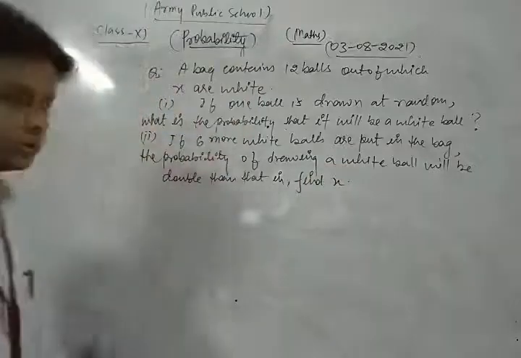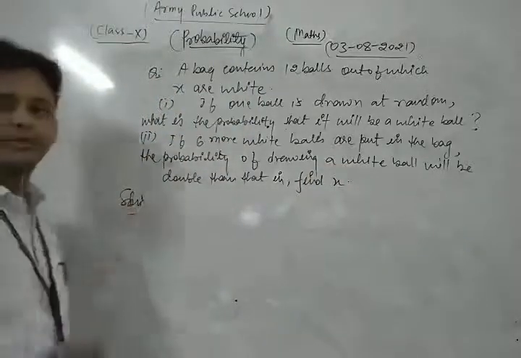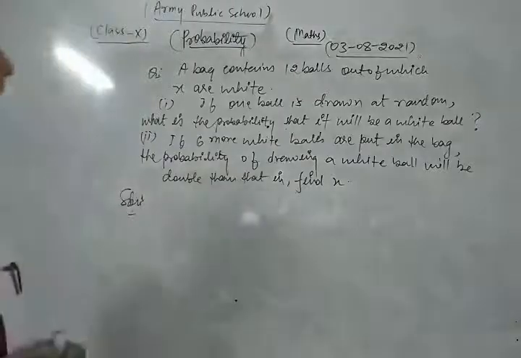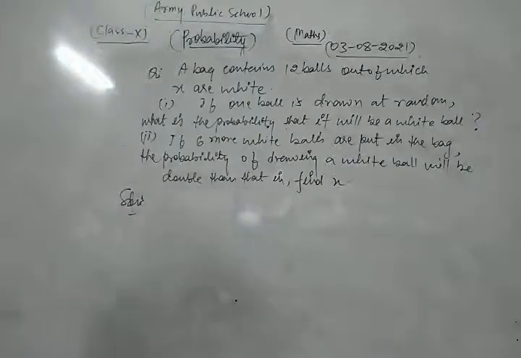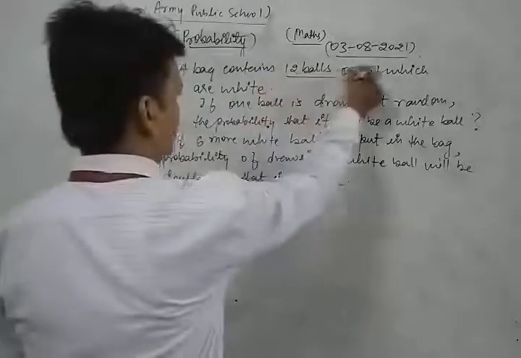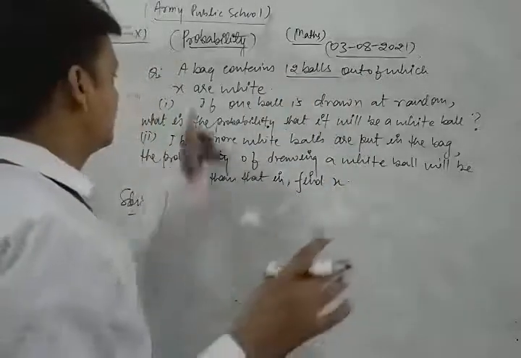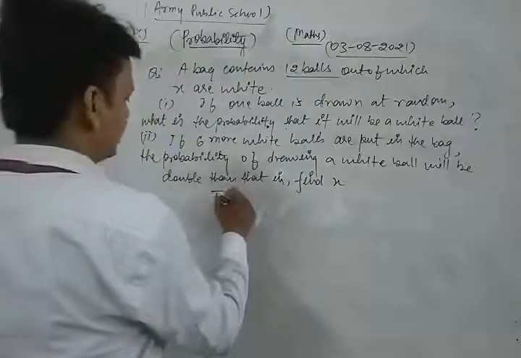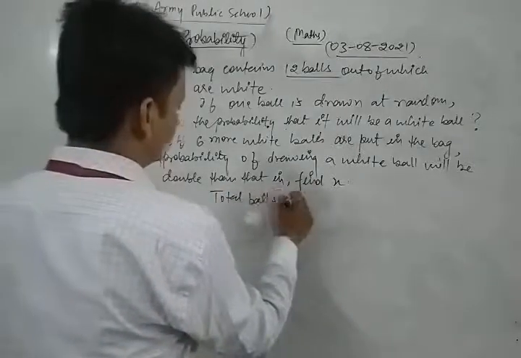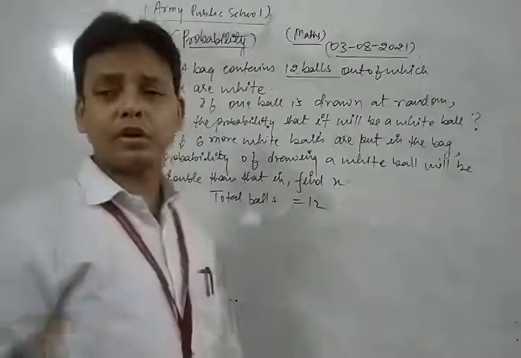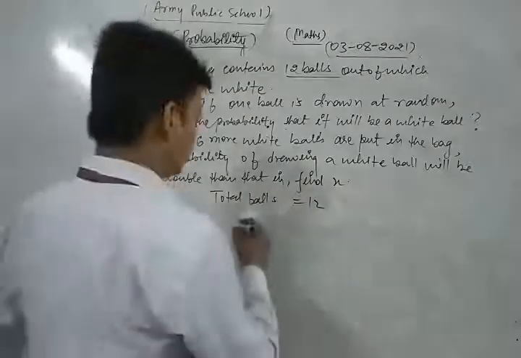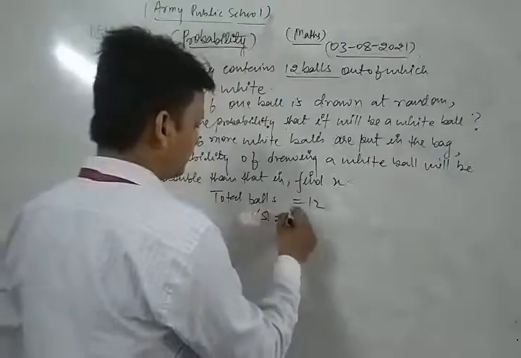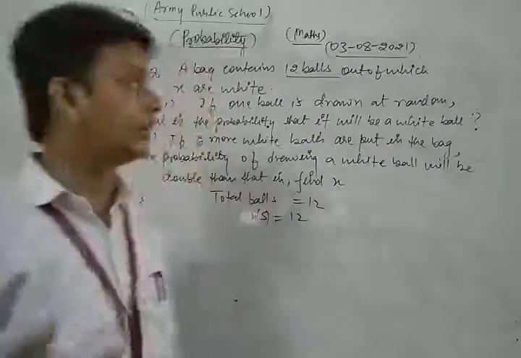So this is a very important question. Now let's see its solution. In the question, a bag contains 12 balls, out of which X are white. So there are 12 balls in total, which means the total number of all possible outcomes, the sample space, is 12.